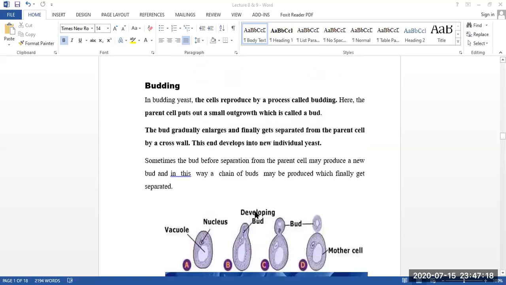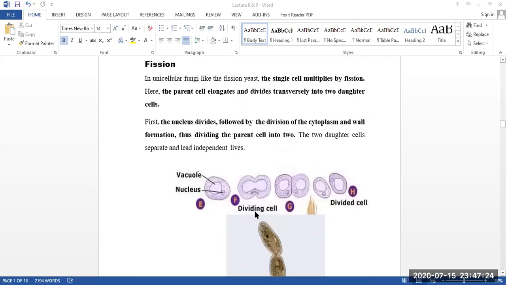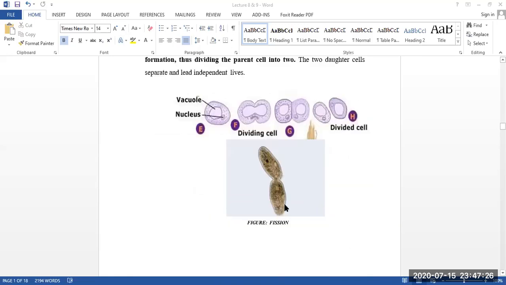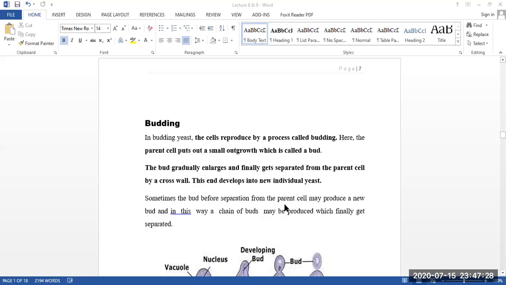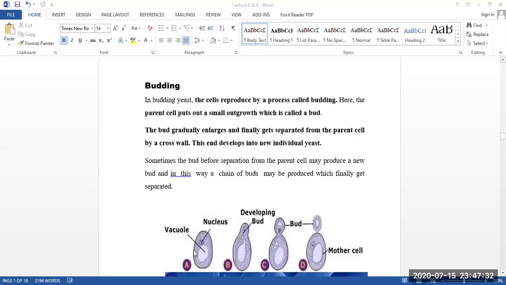And our third one is budding. Mainly we see budding in yeast. Okay, yeast can also form by fission. And what happens in budding? Actually, in budding, it's like this. It's a parent cell, and it has a nucleus and vacuoles. It can be divided further, like fission.